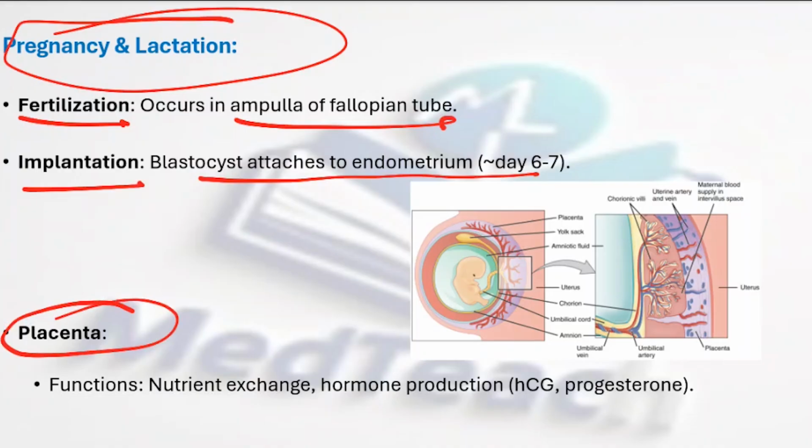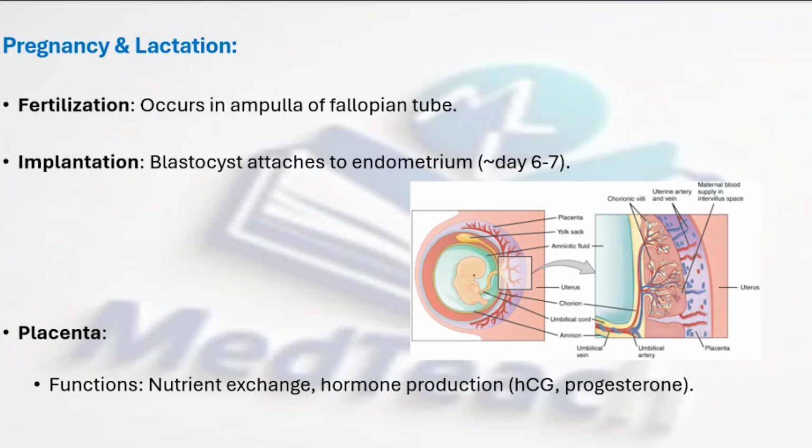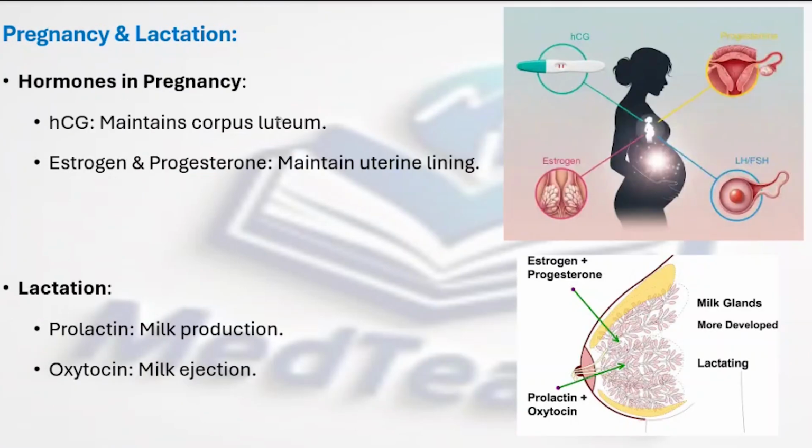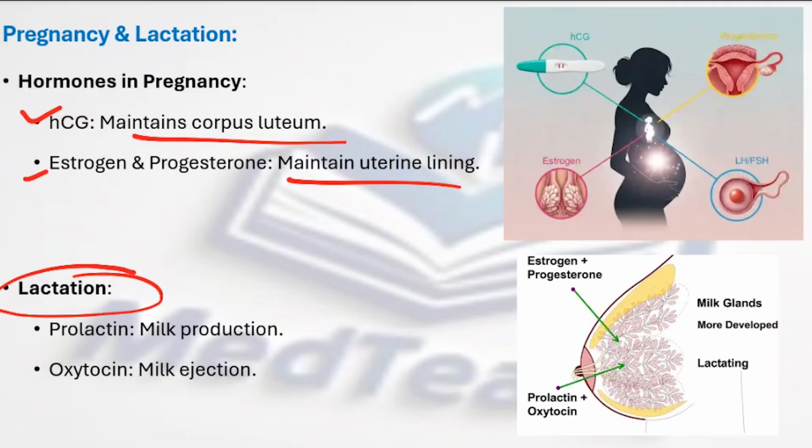Placenta is an important component that is formed during pregnancy, and its major functions are nutrient exchange and hormonal production, which includes estrogen and progesterone. Important hormones include HCG, which is going to maintain the corpus luteum, and estrogen and progesterone, which maintain the uterine lining. And lactation is being maintained by two hormones.